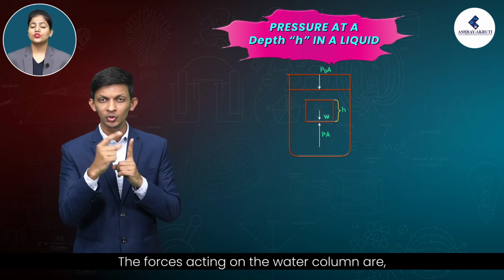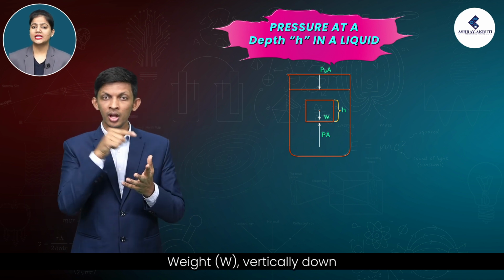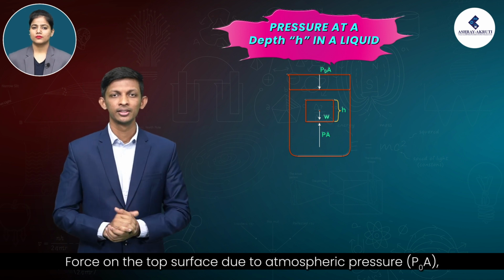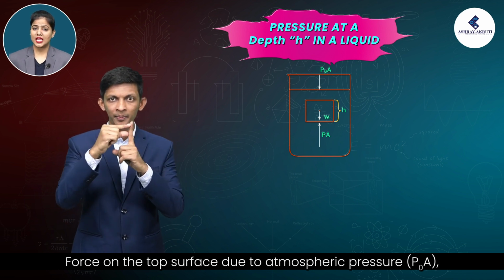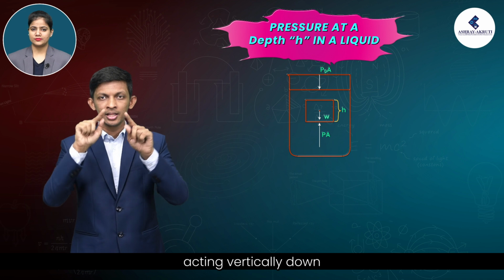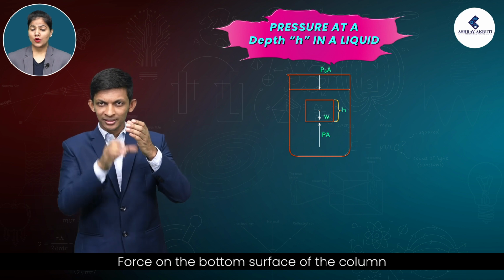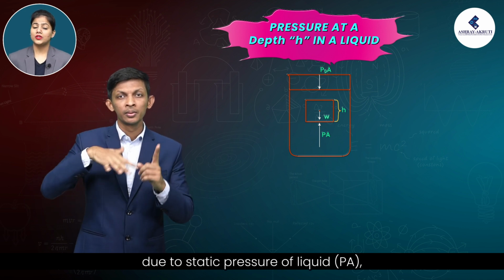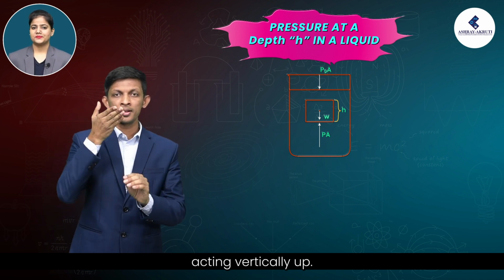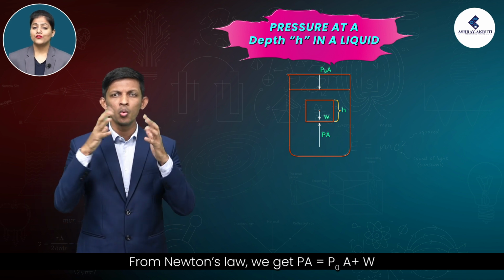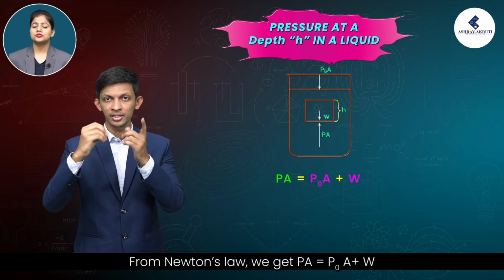The forces acting on the water column are weight W vertically down, force on the top surface due to atmospheric pressure P naught A acting vertically down, and force on the bottom surface of the column due to static pressure of liquid PA acting vertically up. From Newton's law, we get PA is equal to P naught A plus W.